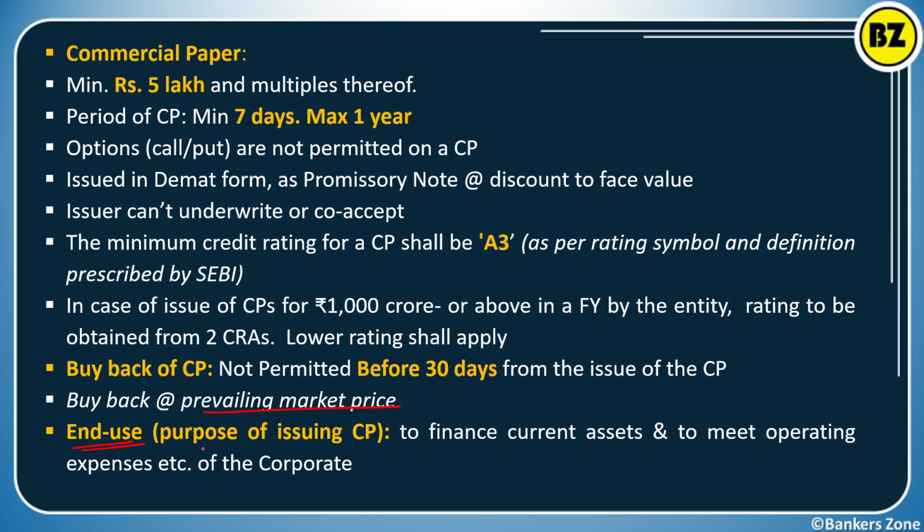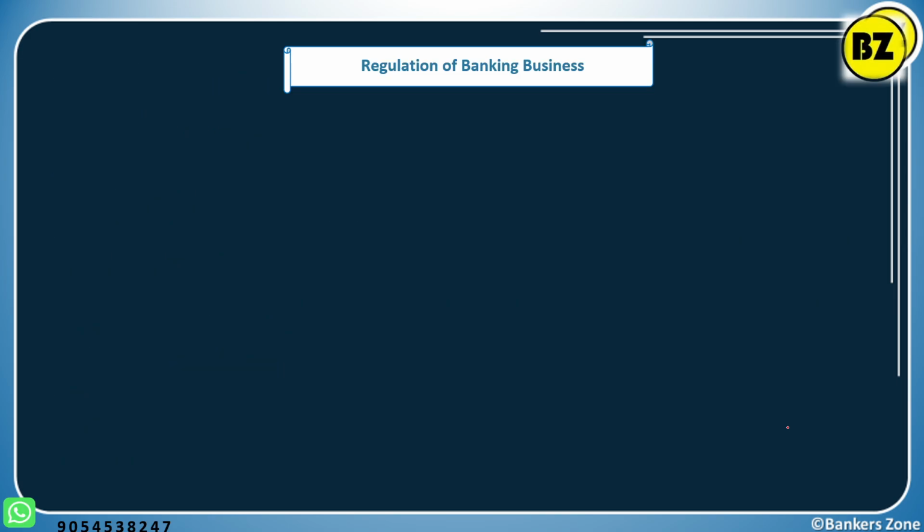End use means the purpose of issuing CP. The company which is going to issue the commercial paper should use the money only for building current assets or to meet the operating expenses of the corporate, not for non-current or non-liquid assets. So the end use should be only in the form of current assets, not non-current assets. It is for temporary use, and the money should be used within 12 months, to meet operating expenses only. This is all about the commercial paper.